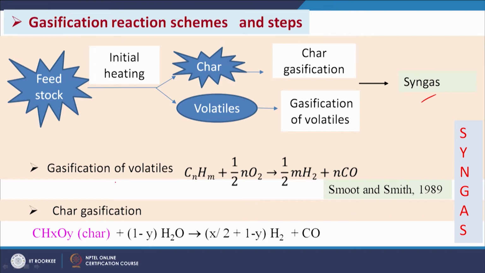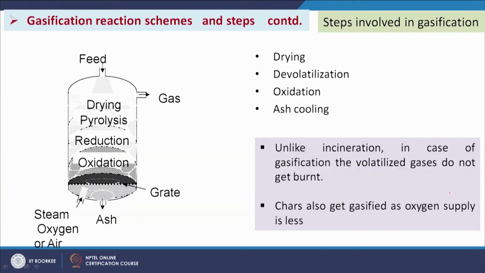For example, for gasification of volatiles: CnHm plus n/2 O2 gives m/2 H2 plus n CO, and for char gasification: CHxOy char plus (1 minus y) H2O gives (x/2 plus 1 minus y) H2 plus CO. These are different types of mechanisms or schemes proposed by researchers, here Smoot and Smith in 1989.